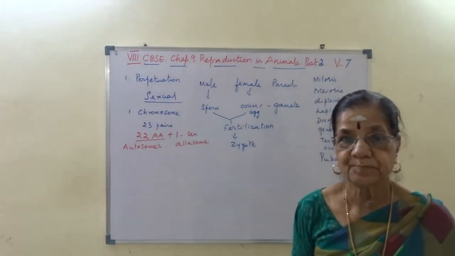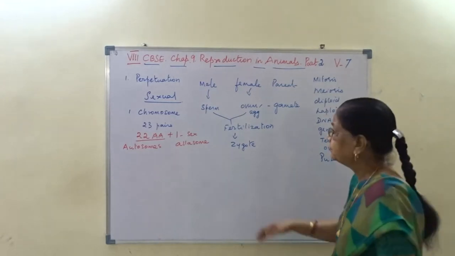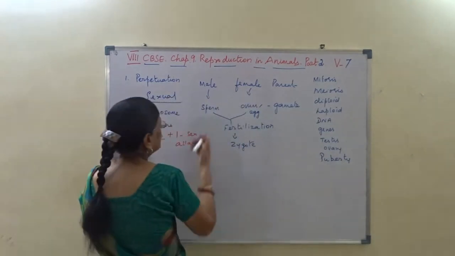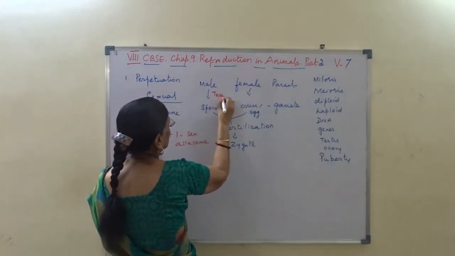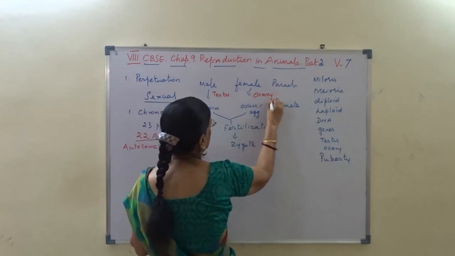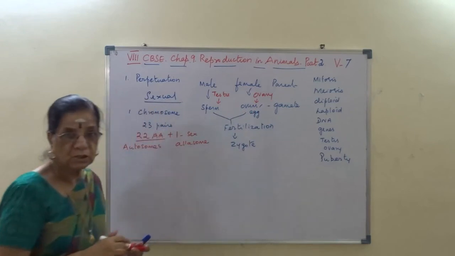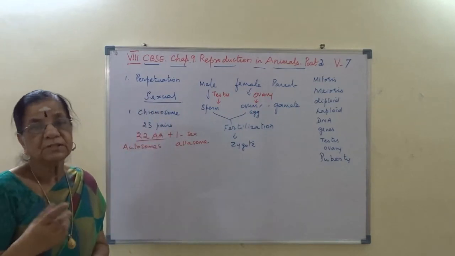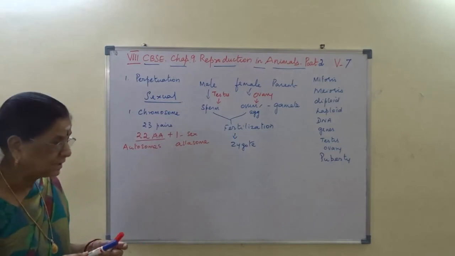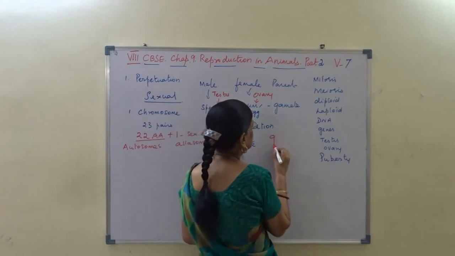And another chapter. Now when any cell, for example here male, it is testis, and here it is ovary, it will undergo the process of mitosis, and then meiosis. That meiosis cell division is called gametogenesis.